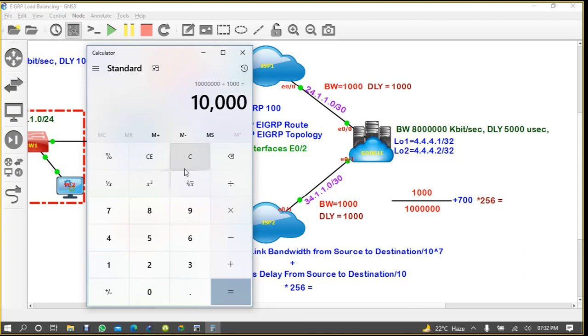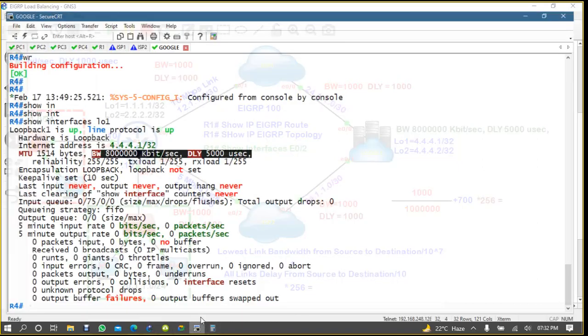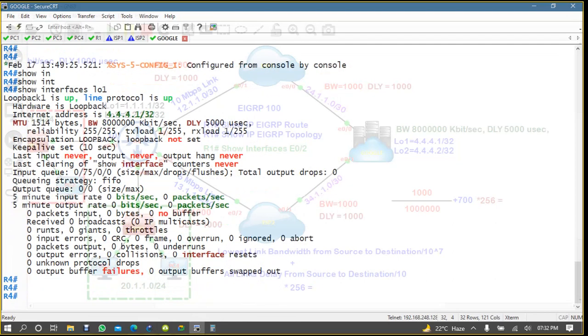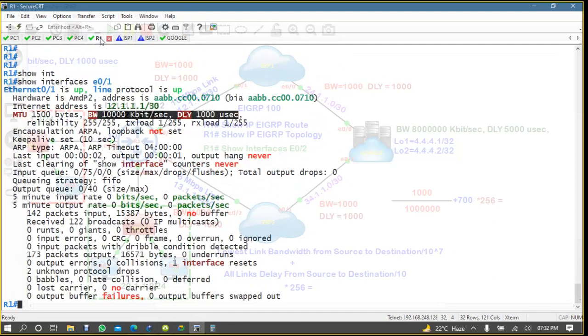Then plus 700, the answer is 10,700. Multiply by 256: 2739200. No problem, let's come here to R1.